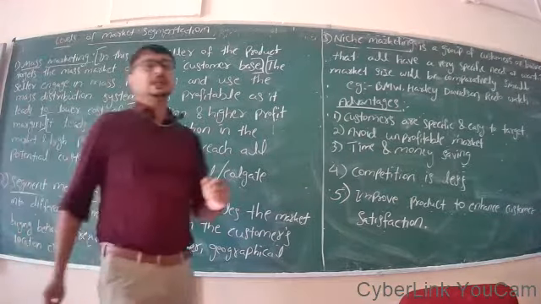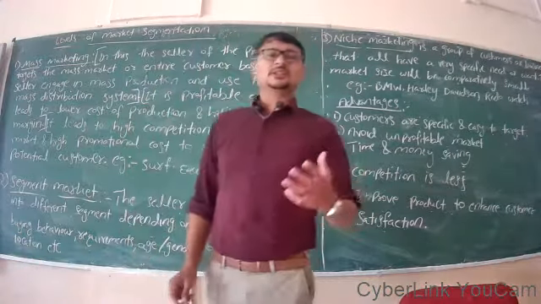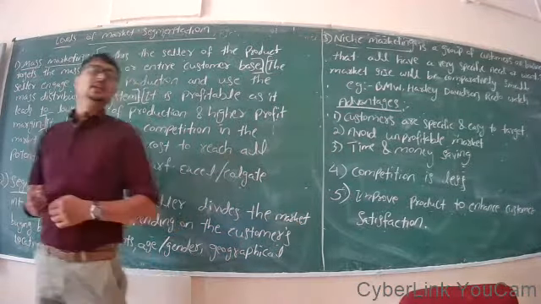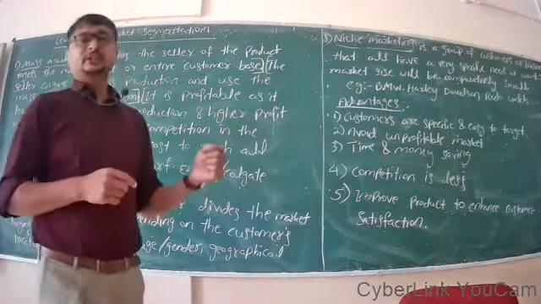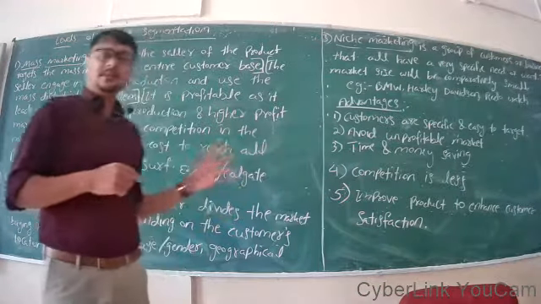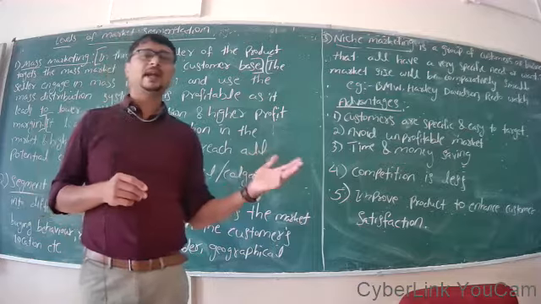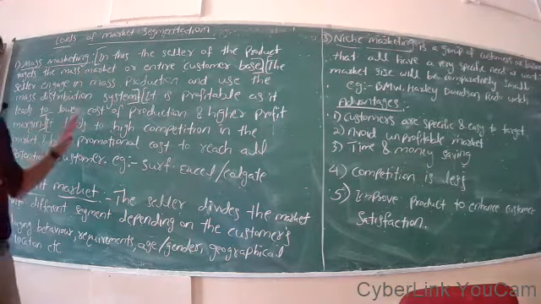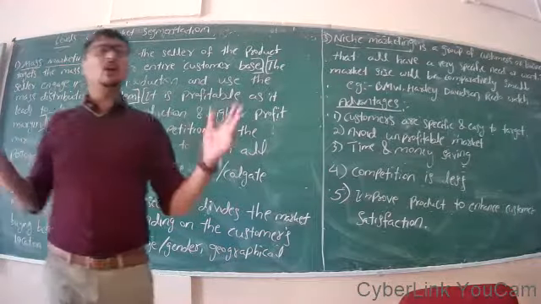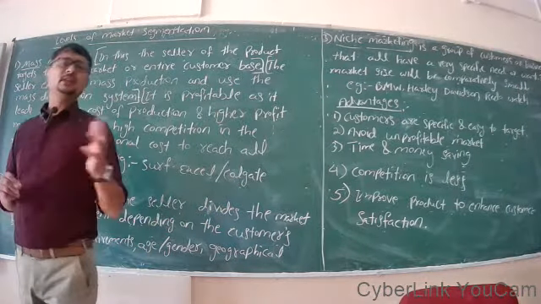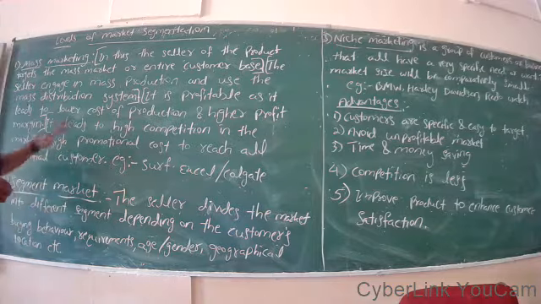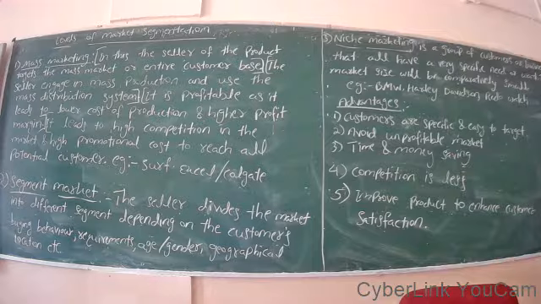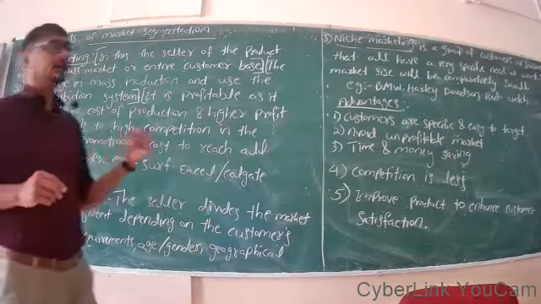If you have seen television advertisements, how many toothpaste brands are there? How many detergents are there? These are called fast-moving consumer goods, and they engage in mass marketing. How many shampoo brands are there? So under this mass marketing system, you have to face a lot of competition from other manufacturers. That is what the next point says. It leads to high competition in the market, and to tap the market, you have